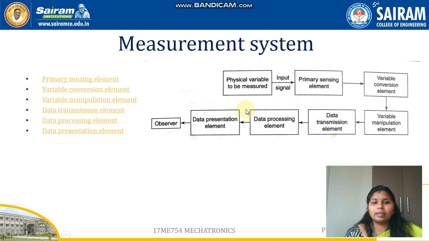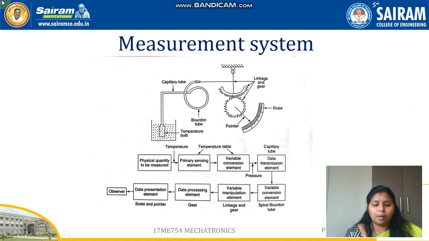So here is an example of a measurement system, which considers a filled thermal system. It is a filled thermal system where a temperature bulb is immersed in a liquid, and we are going to measure the temperature of this container. It contains some liquid, and here the temperature bulb acts as the primary sensing element. The temperature is the physical quantity that is to be measured.